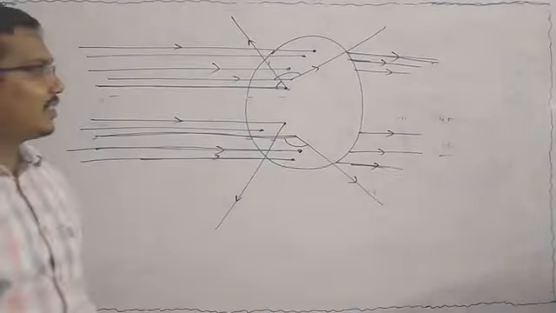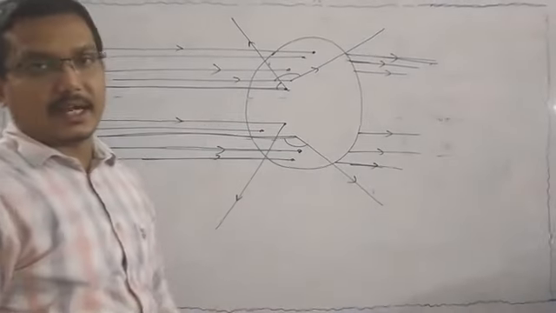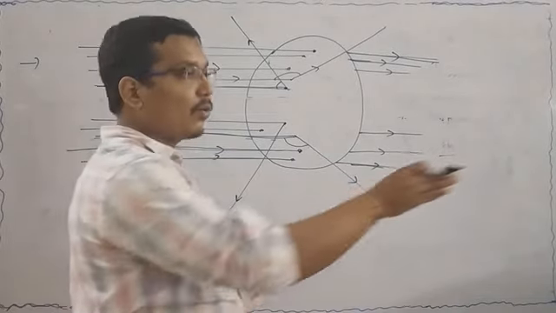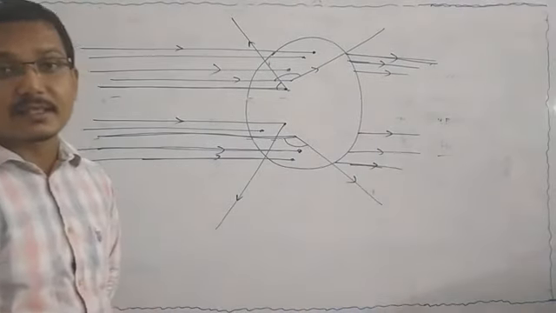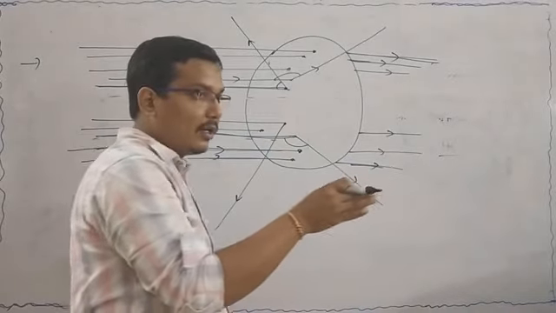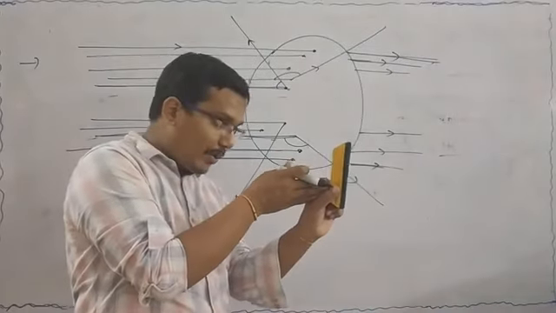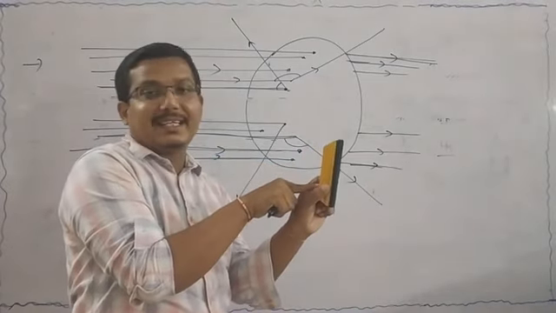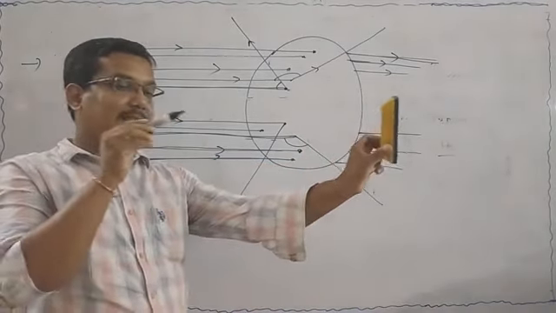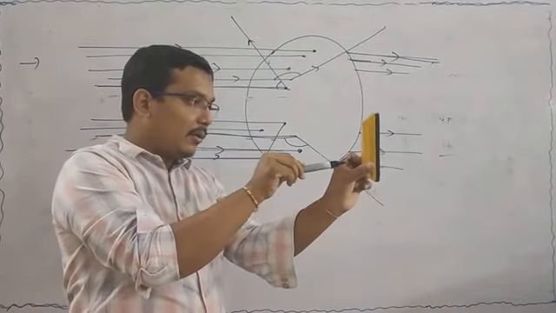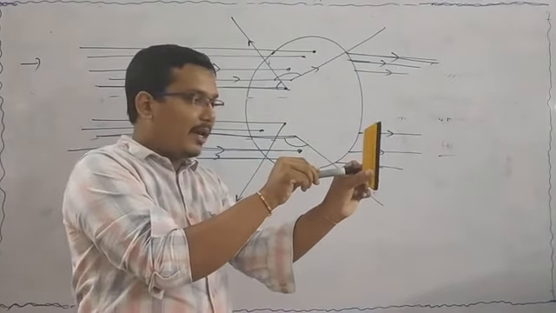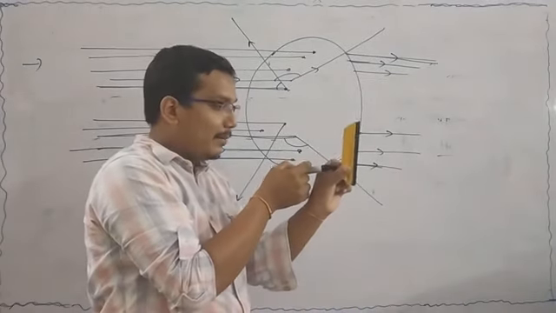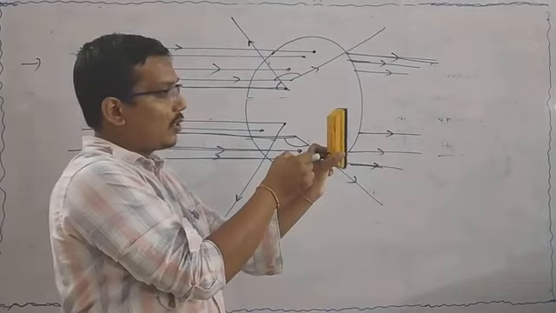From the observation, he concluded that the particles which pass through the gold foil mean there are no other particles present in the gold foil. Suppose this is the alpha particle, it goes towards the gold foil and crosses it. That means in this position there are no other particles present.